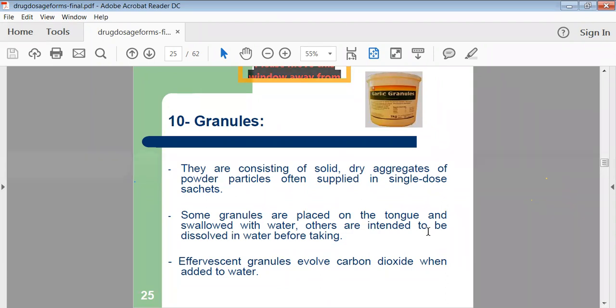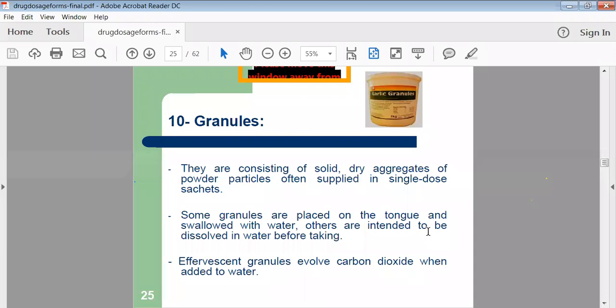Generally, when we are preparing tablets, prior to preparation of that tablet, we require the excipients and the drugs. Those excipients and drugs we convert into small granules, and then from those granules we prepare the tablet. Suppose we have not prepared the tablet and have utilized the granules itself, then that type of preparation is called granules.